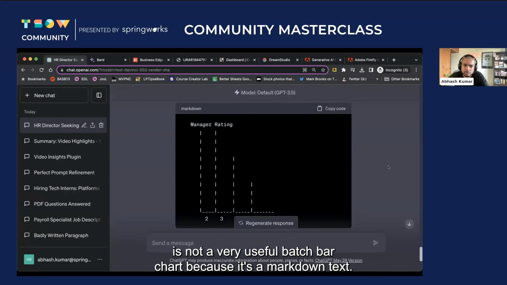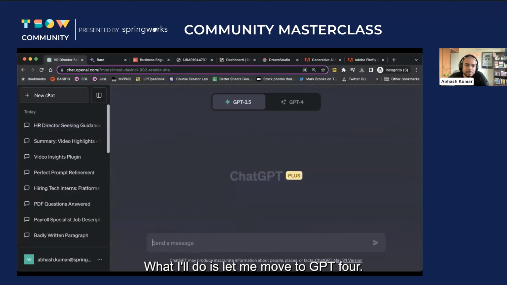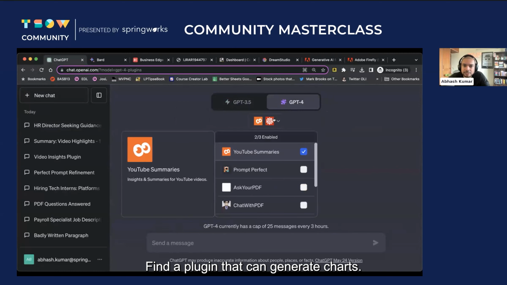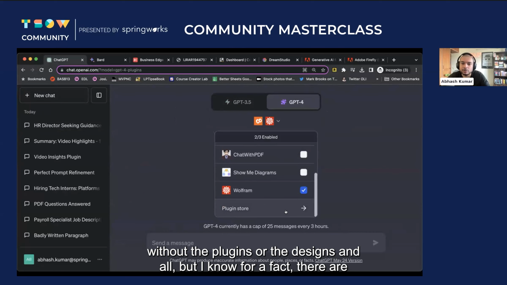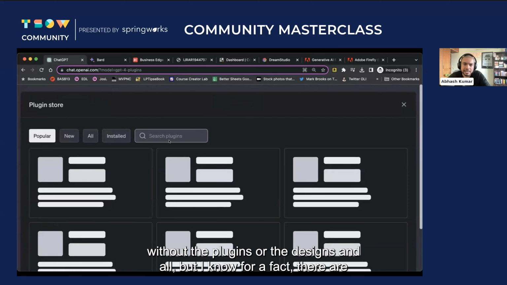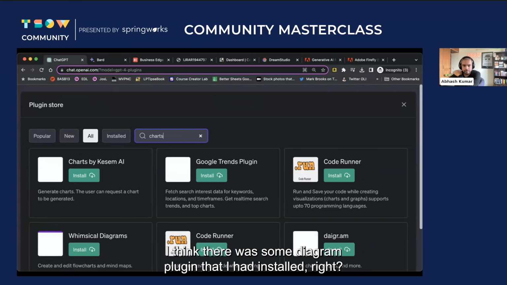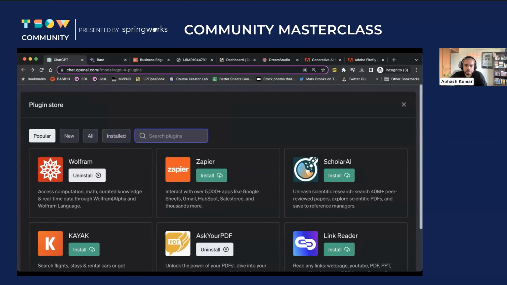So this is not a very useful bar chart because it's markdown text. What I'll do is, let me move to GPT-4 and find a plugin that can generate charts for me. By the way, if I had access to code interpreter, everything can be done without the plugins. But I know for a fact there are plugins that will help me with charts. So I can just search for a plugin for chart. I think there was some diagram plugin that I had installed. Let me try that out.